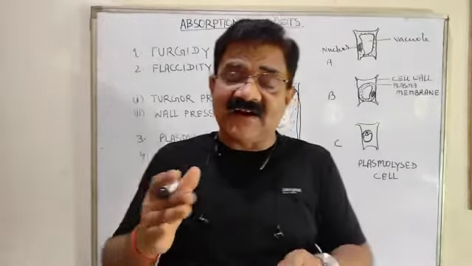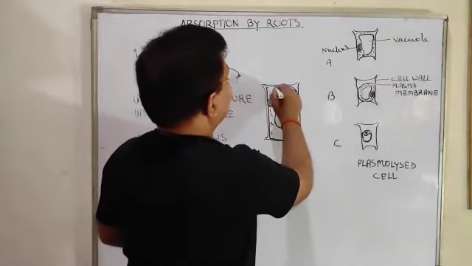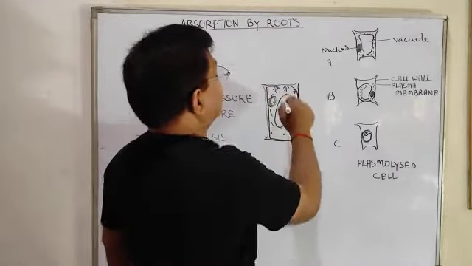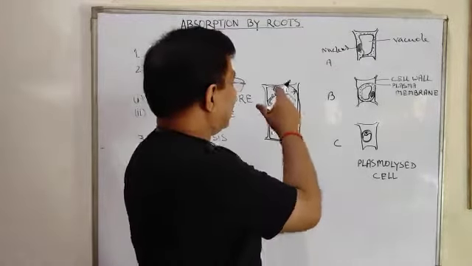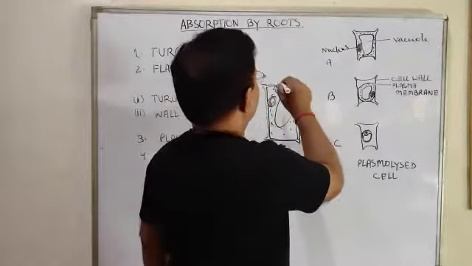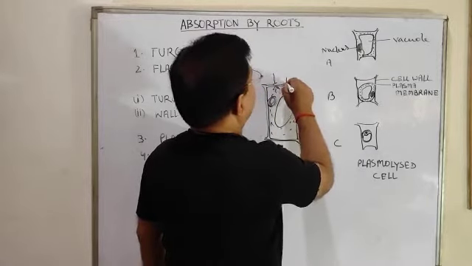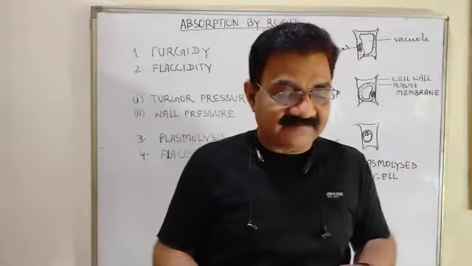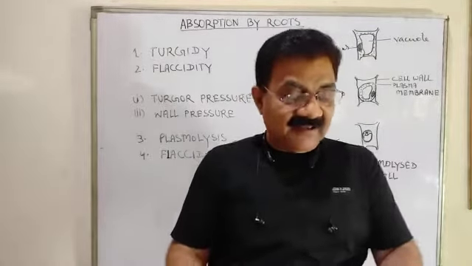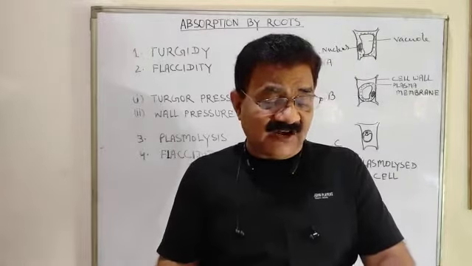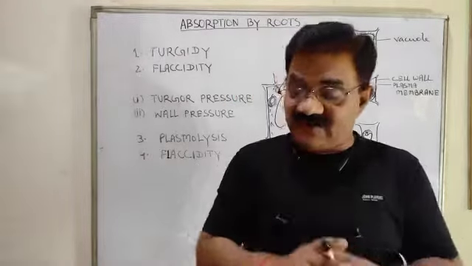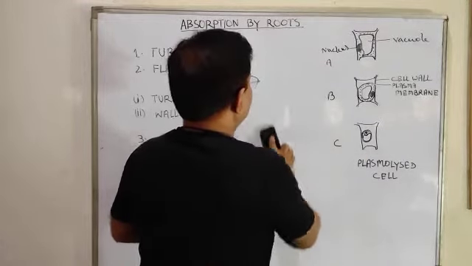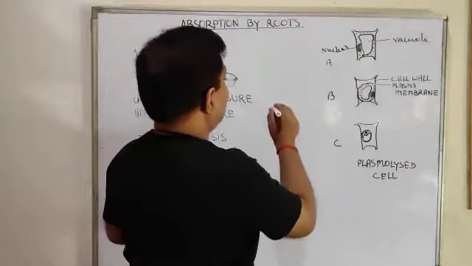And the cell wall is bearing pressure. The cell wall is also applying pressure inward, and the inside material is pressing outward. The pressure exerted by the cell wall on the cell content is the wall pressure. Two very important things I have discussed here, the turgor pressure and the wall pressure.